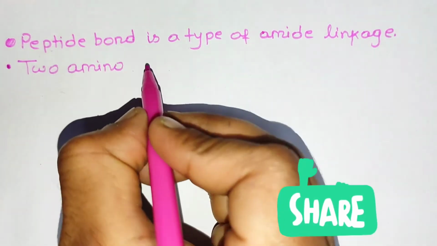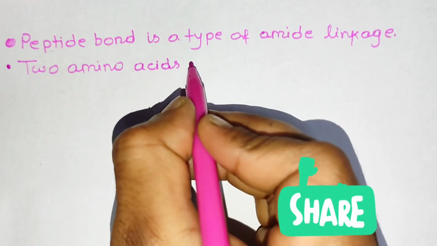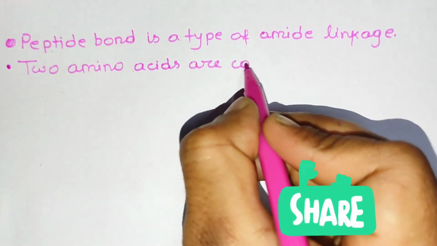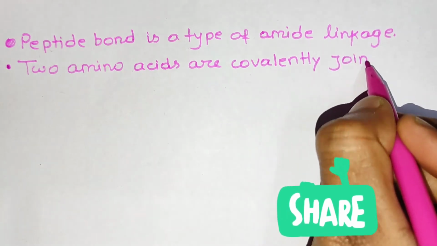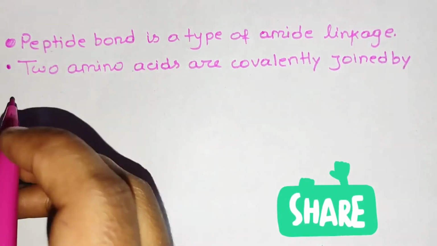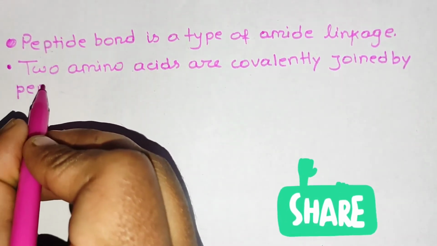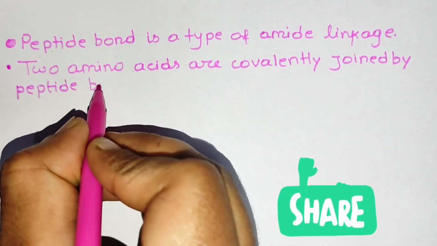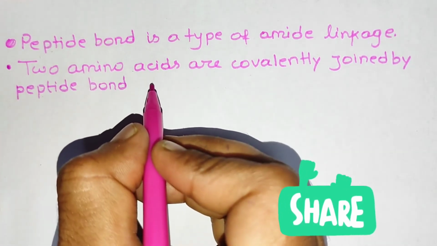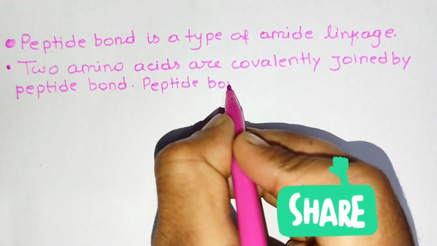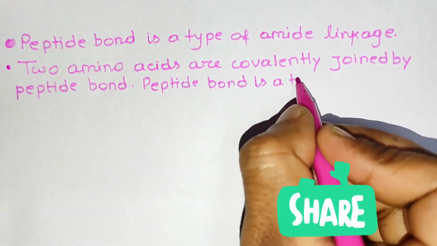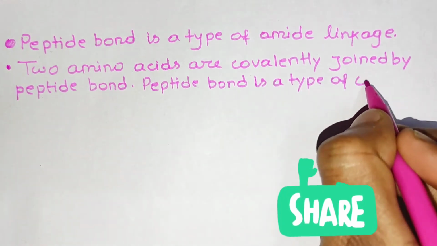Two amino acids are covalently joined by a peptide bond. A peptide bond is a type of amide linkage formed by a condensation reaction.